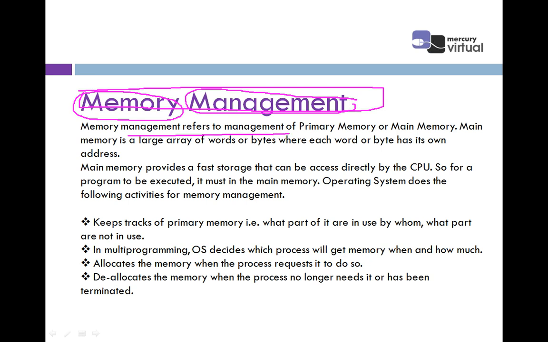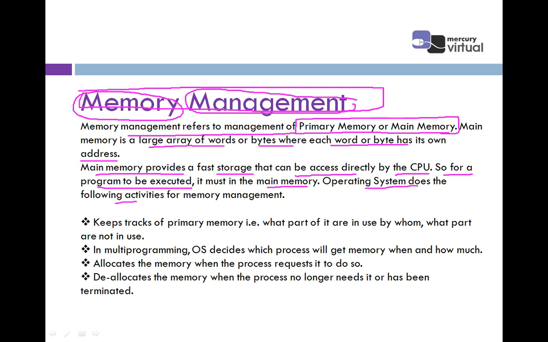Memory management refers to the management of primary memory or main memory. As I told you, it is the management of the memory. And main memory is a large array of words or bytes where each word or byte has its own address. Main memory provides fast storage that can be accessed directly by the CPU. So these two lines discuss the primary memory and the main memory. For a program to be executed, it must be entered in the main memory.